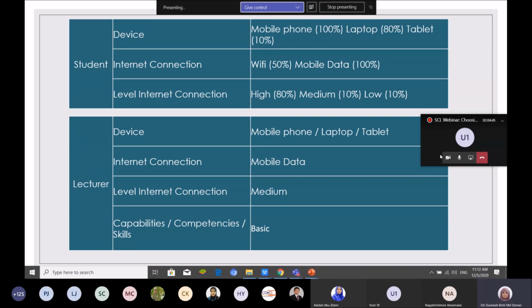For example, if you have competency in advanced instructional methods, yes, you can use all the advanced instructional methods. But you have to look back at your student. What are their capabilities, of their device, internet connection, level of internet connection or internet bandwidth?